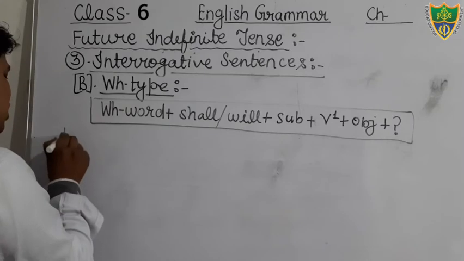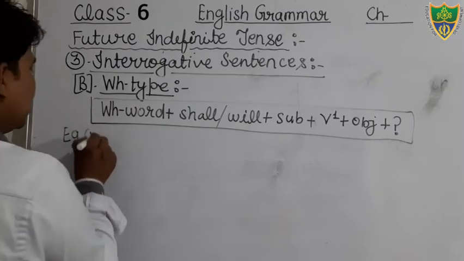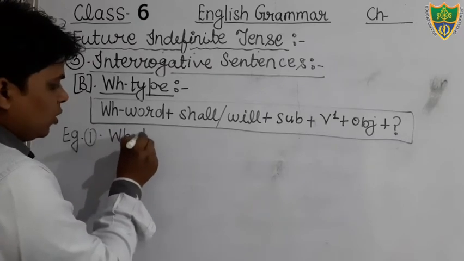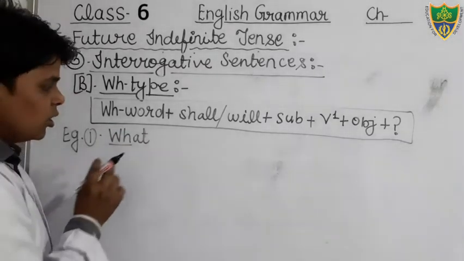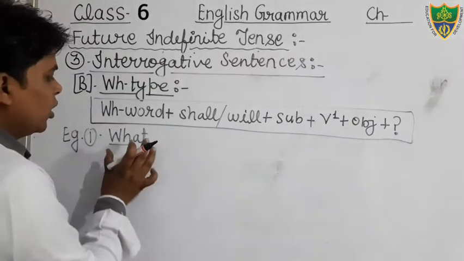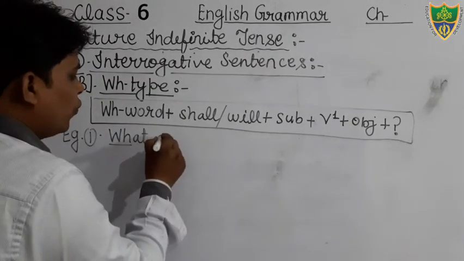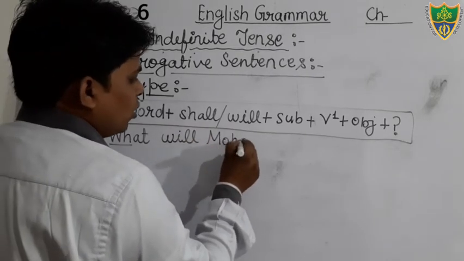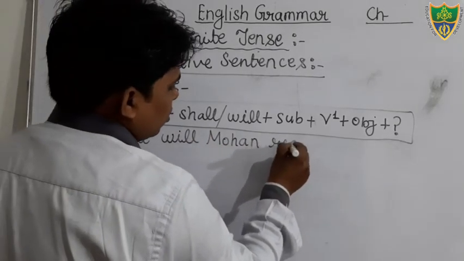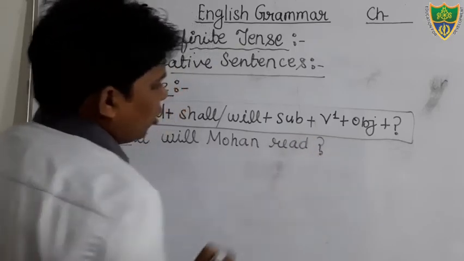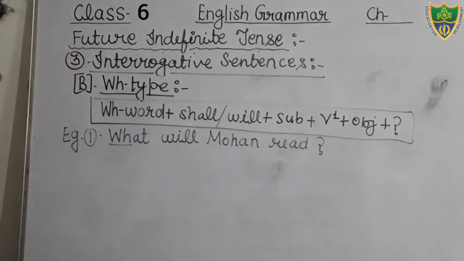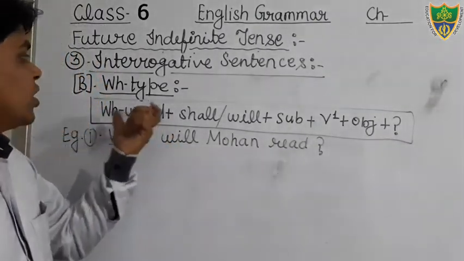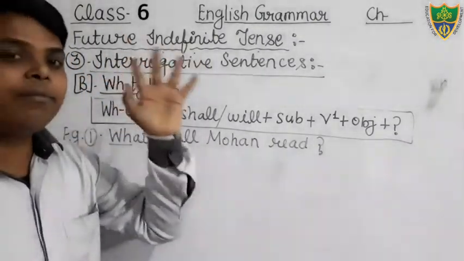So we can see here an example. Just see here: what. You can see that is WH, therefore it is known as WH word. Let's see here: what will Mohan read? You can see here there is no object. We are asking the question. You can see, what will Mohan read? That is a WH type of interrogative sentence of future indefinite tense.